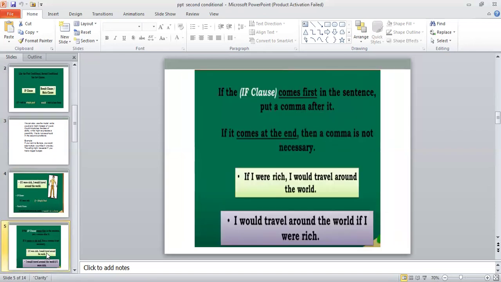If the if clause comes first in the sentence, put a comma after it, but if it comes at the end, then a comma is not necessary. Like you can see in the example, if clause is coming in the beginning, so we have put a comma after it, but in the next example, it is coming at the end, so we need not have any comma in that case.